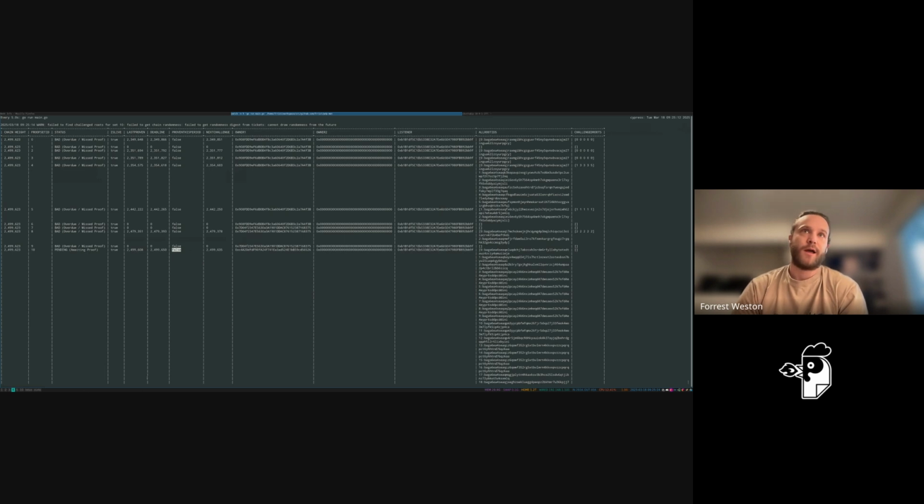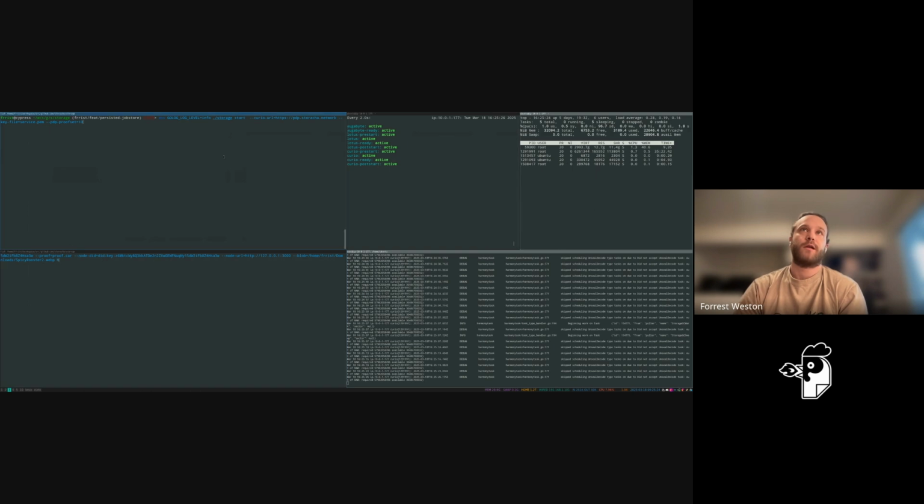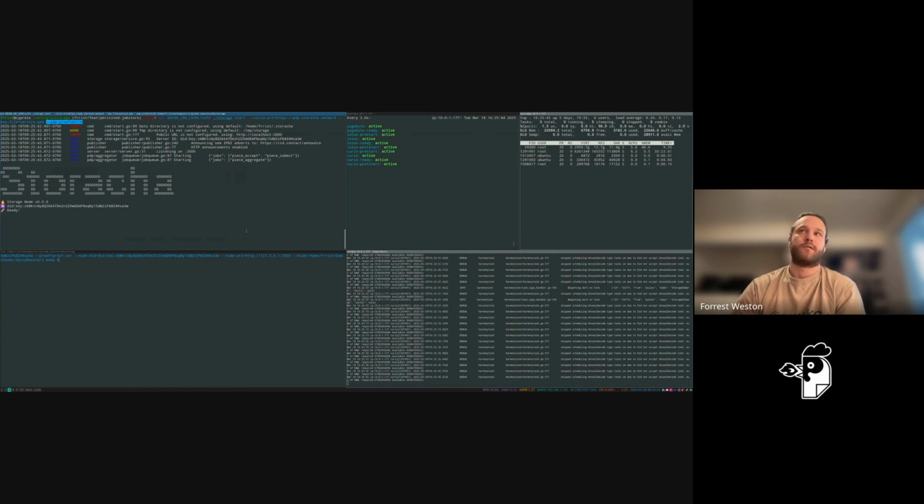But let's add some data to this node that will eventually get proven into the smart contract. And the way we are going to do that is we are going to start our Sriracha warm storage node, which is going to be up here. We're telling it to connect to the Curio instance we've deployed. We've given it a key that it can use to access the Curio instance, and we've said that our proof set is 10. And we'll start that up. And now we have a Sriracha node running.